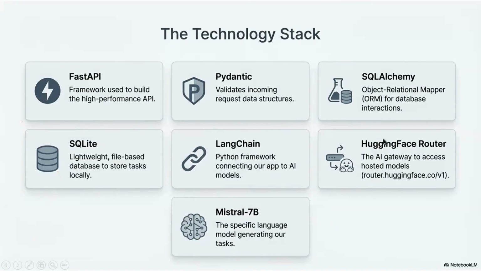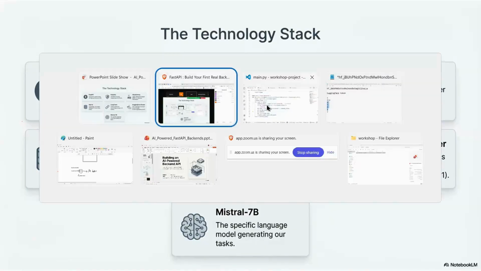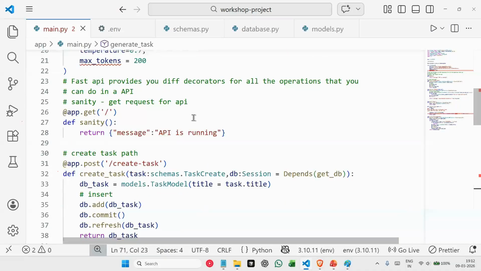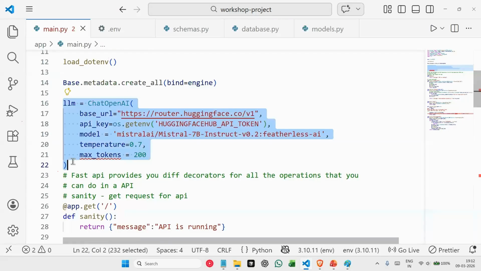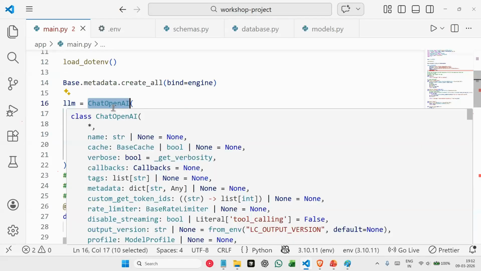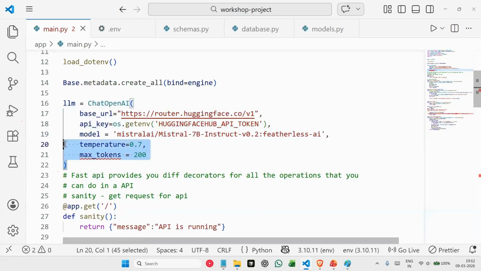In this single file, you are able to connect to an AI model using LangChain, with ChatOpenAI. Using this, you connect to your AI model, currently provided by the Hugging Face router.